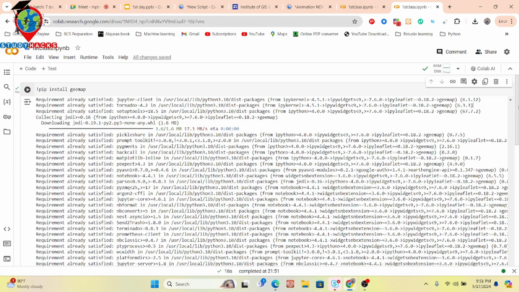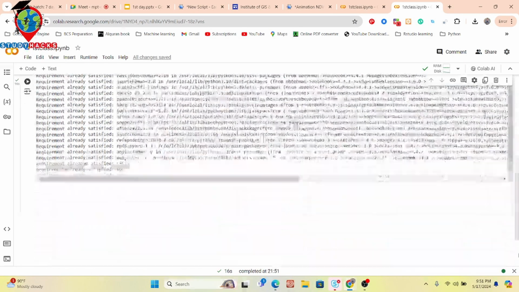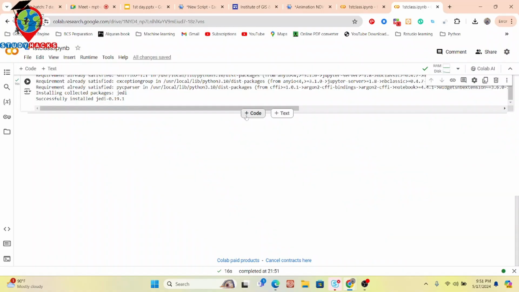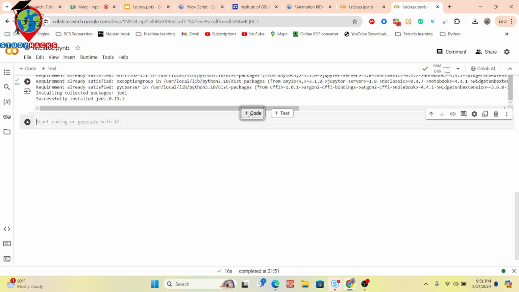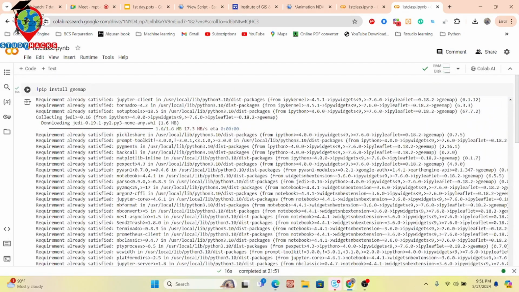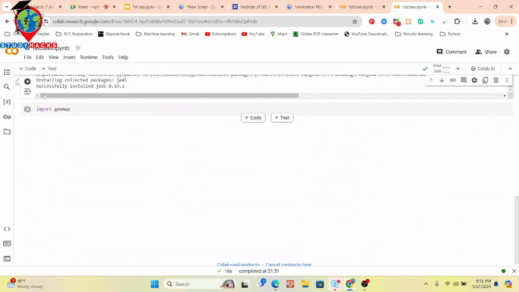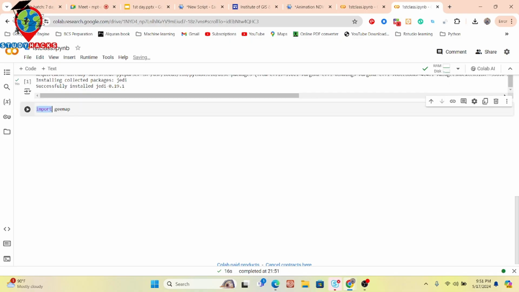So now I have installed the geemap package in my environment, and further I take a new cell. When I hover here, you can see a plus code, click on the plus code, and now it takes a new cell. Then I simply import geemap. After installing this package, I just import it using the import function. Click run, and now you can see this package is imported.